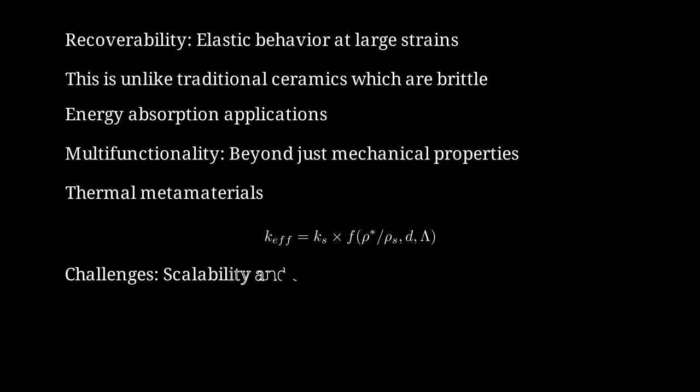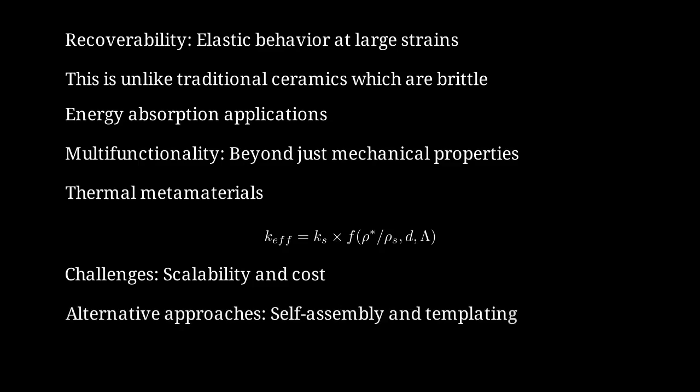Of course, significant challenges remain. Two-photon lithography is slow and expensive, limiting fabrication to small samples. Researchers are exploring alternative approaches including self-assembly, templating, and scalable printing methods to make these materials practical for larger applications. Let me pose a final question. What are the ultimate limits of mechanical performance at low density?